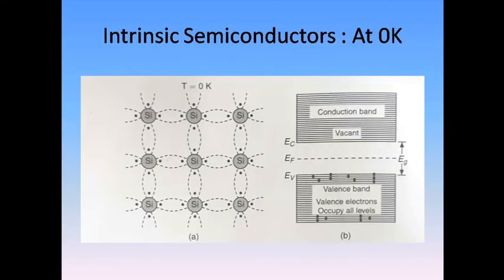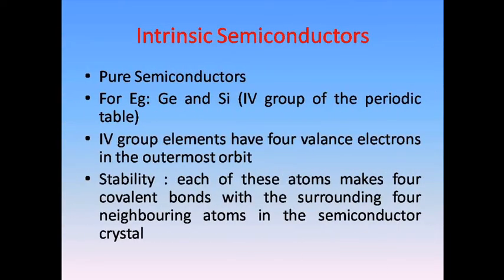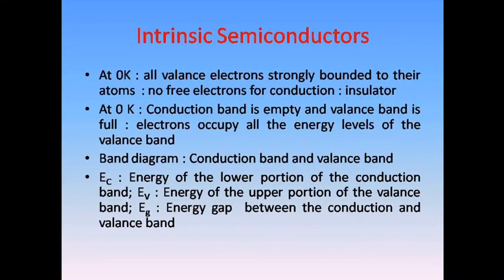You can see in this figure, here we are taking silicon. Silicon has four valence electrons: 1, 2, 3, 4. To maintain stability, they get covalently bonded to four other electrons in the neighboring atoms. To attain stability, they make covalent bonds with the four neighboring atoms in the semiconductor crystal.